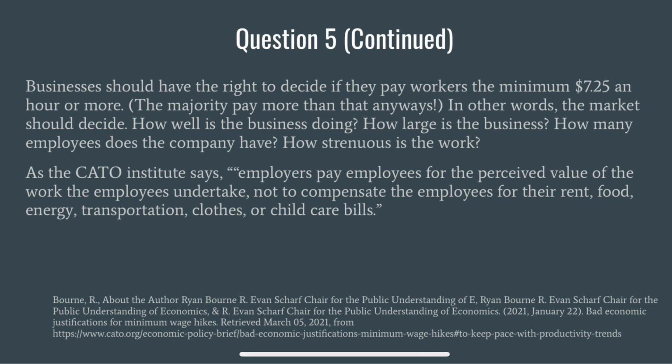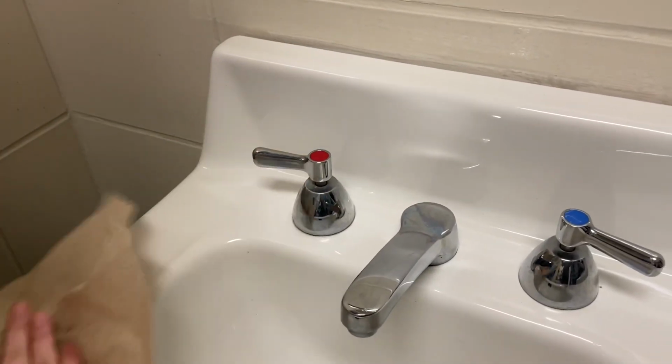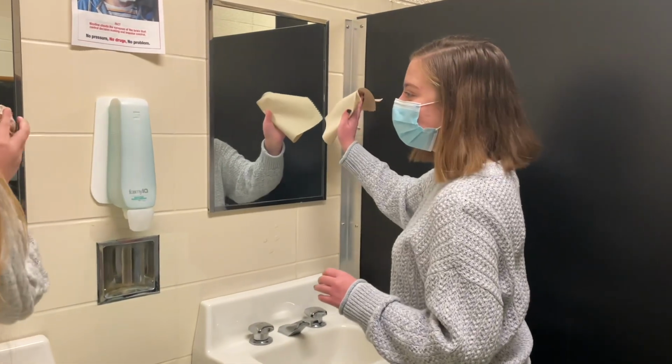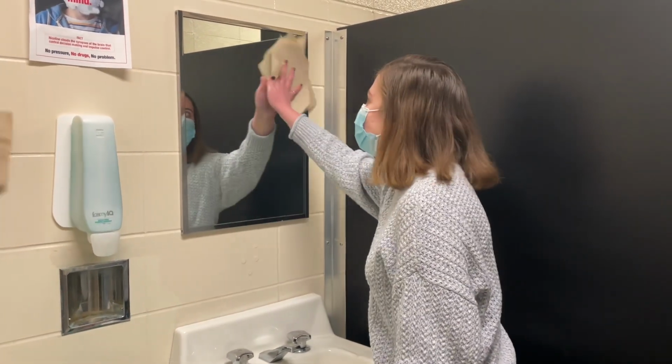As the Cato Institute says, employers pay employees for the perceived value of the work the employees undertake, not to compensate the employees for their rent, food, energy, transportation, clothes, or child care bills. A minimum wage worker will make around $7.25 an hour. What would happen if the government had wage control over the independent businesses?